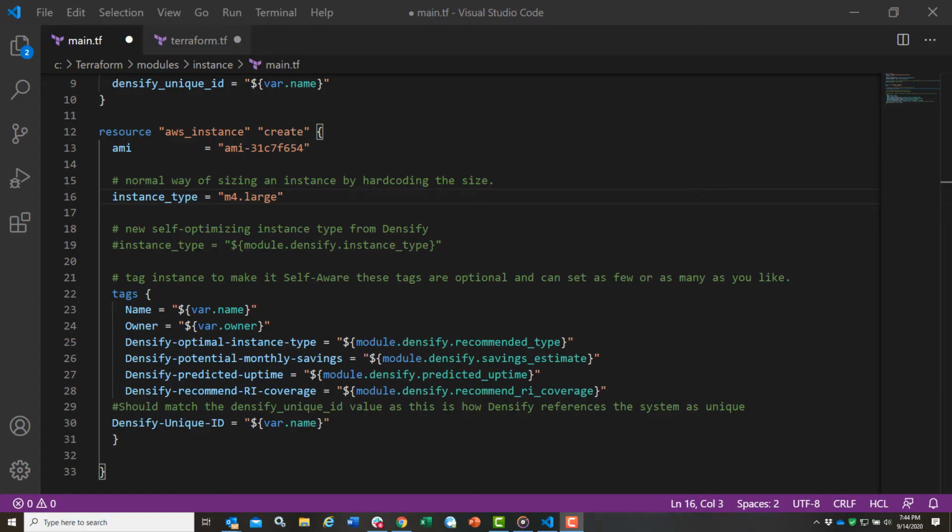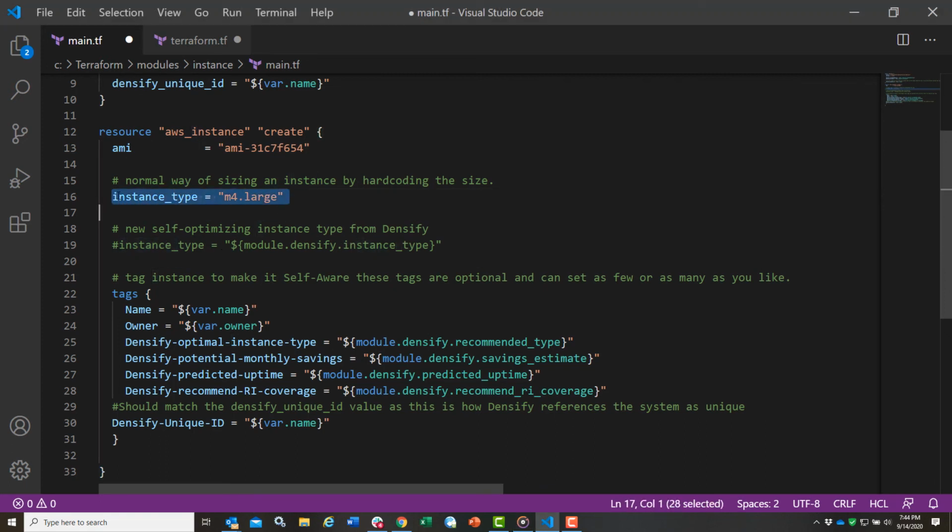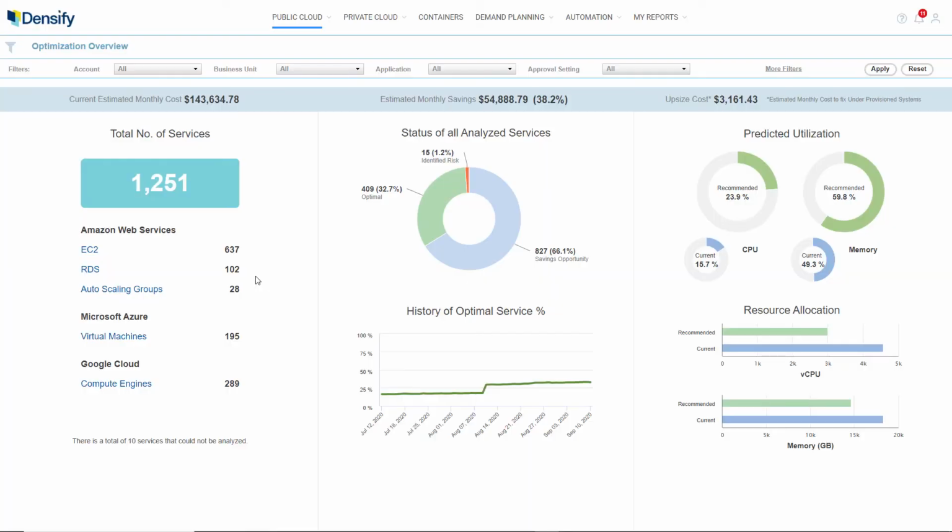Finally, imagine having hundreds of these recommendations to action. Densify enables continuous optimization, which fits into your DevOps CI/CD best practices. Densify integrates with infrastructure as code tools like Terraform and CloudFormation to make your instances self-aware of their exact resource requirements as opposed to hard coding. And it can empower your cloud infrastructure to become self-optimizing over time based on your organization's best practices, automating these recommended actions. Densify: precise, collaborative, and integrated recommendations to lower your cloud spend safely.